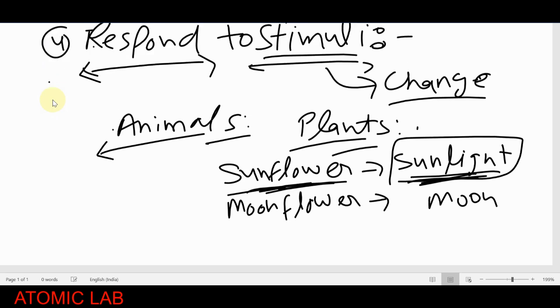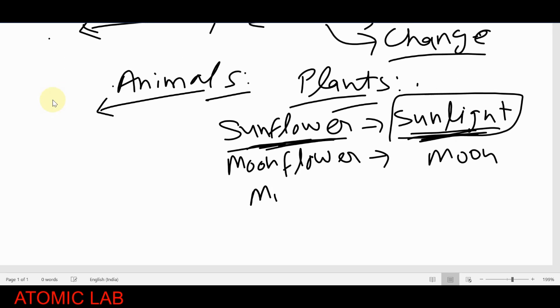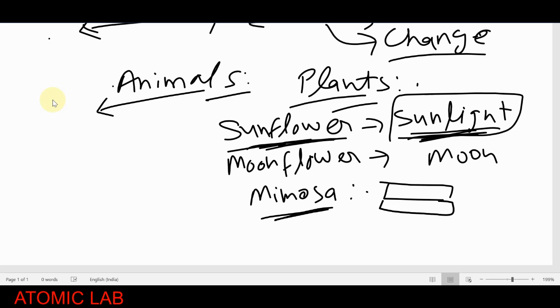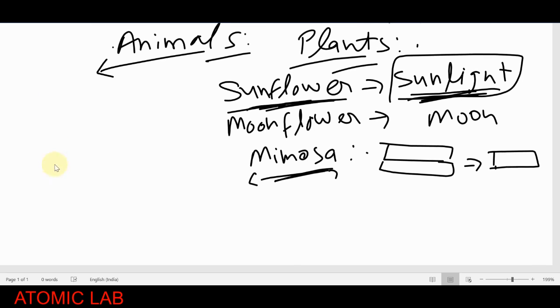And another example I will give you is the mimosa plant, mimosa, which we call touch-me-not. When we touch the leaves of the mimosa plant, what will happen? Suppose these are some leaves, so what will the leaves of the mimosa do? They will close. Why? Because they also respond to this stimulus. When we touch it, they respond to it. So on that basis we can say plants also respond to stimuli. They also respond to changes. I hope you get the meaning of it.